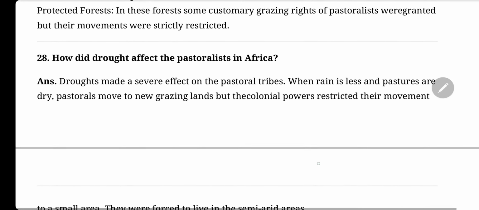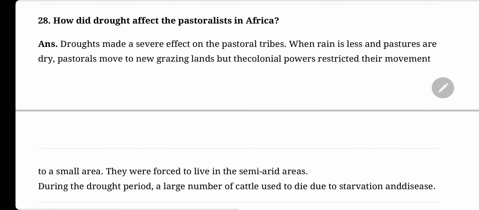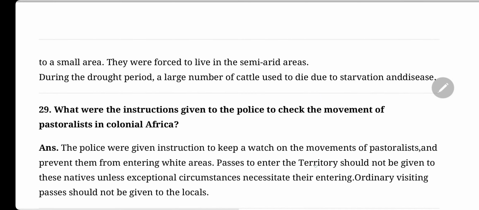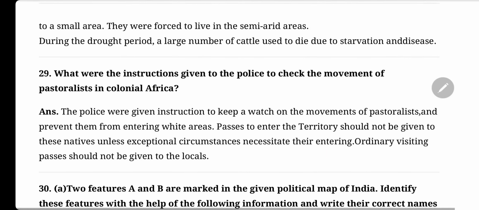How did drought affect the pastoralists in Africa? Drought made a severe effect on the pastoral tribes. When the rain is less and pastures are dry, pastoralists moved to new grazing lands, but the colonial powers restricted their movement to a small area. They were forced to live in the semi-arid areas. During the drought period, a large number of cattle used to die due to starvation and disease.